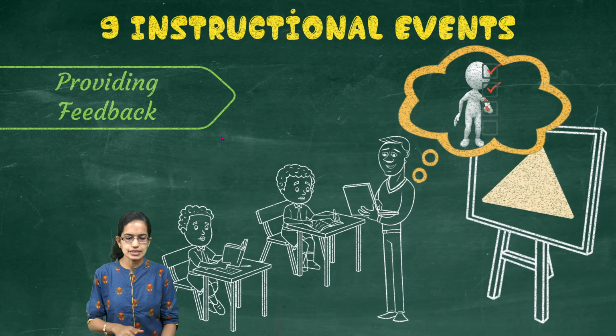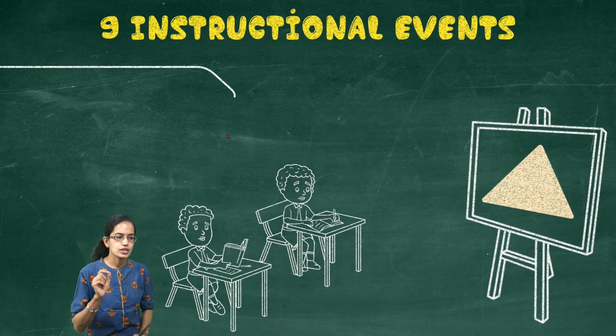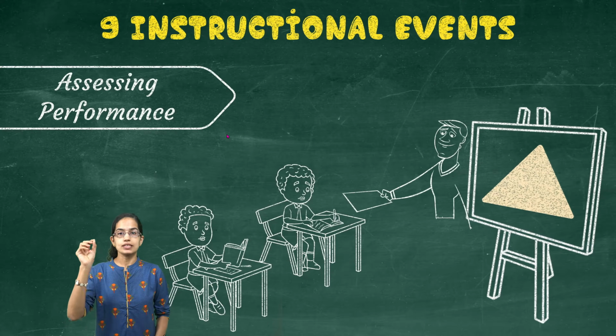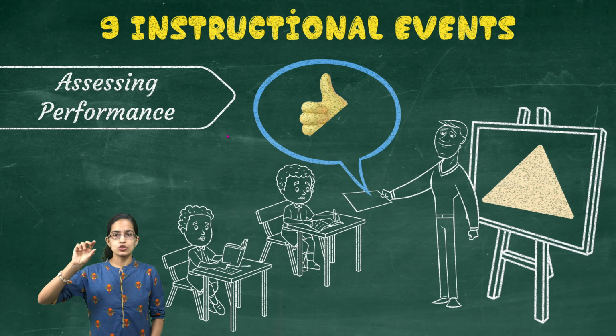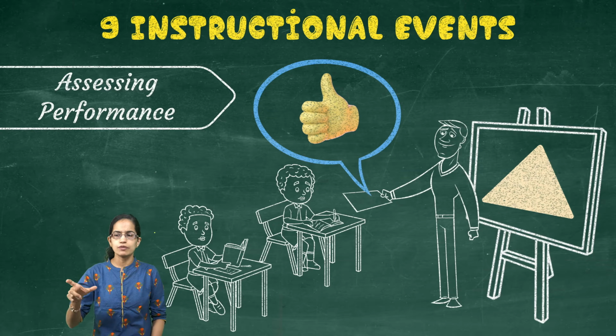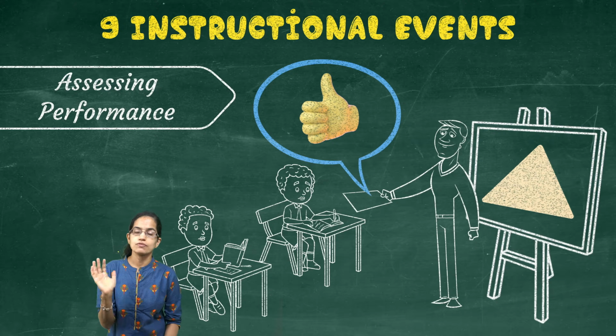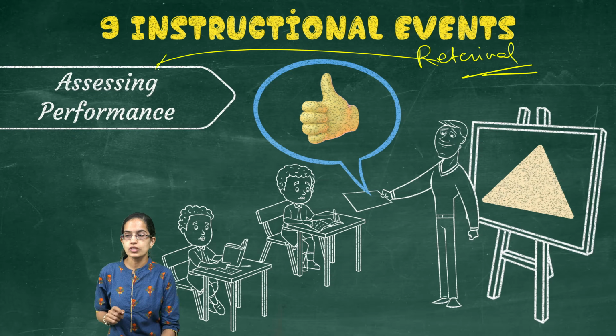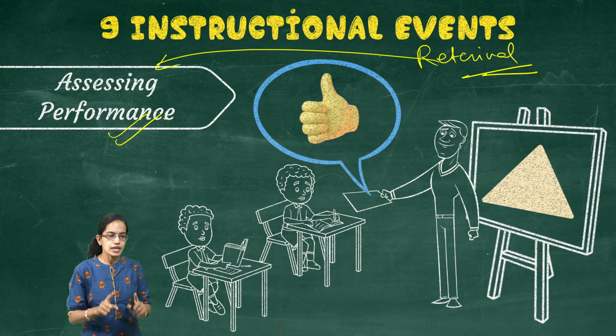The next stage that we focus on is retrieval. Now this is where the performance is marked or assessed. So you are given 9 out of 10 or 7 out of 10 or whatsoever. So there is a scale on which you are ranked, and there is retrieval again, but this retrieval is for what? This retrieval is for assessing the performance of an individual.